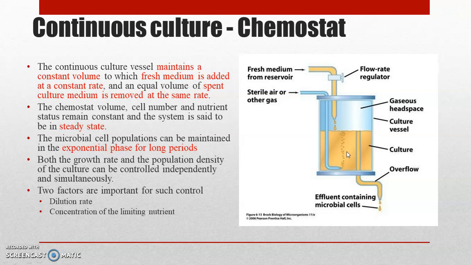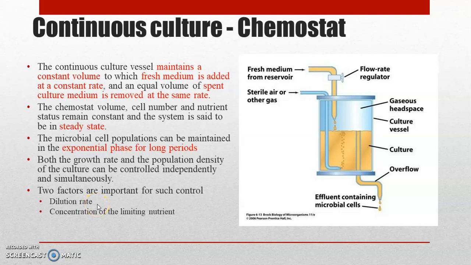And the bacterial growth rate as well as the population density of the culture can be adjusted in the case of continuous culture by adjusting the dilution rate and the concentration of the limiting nutrient. If we are increasing the dilution rate, then the population density will be decreased. We can adjust the population density by adjusting the dilution rate. By increasing the dilution rate, the population density can be decreased, or if we want to increase the population density, we can decrease the dilution rate.